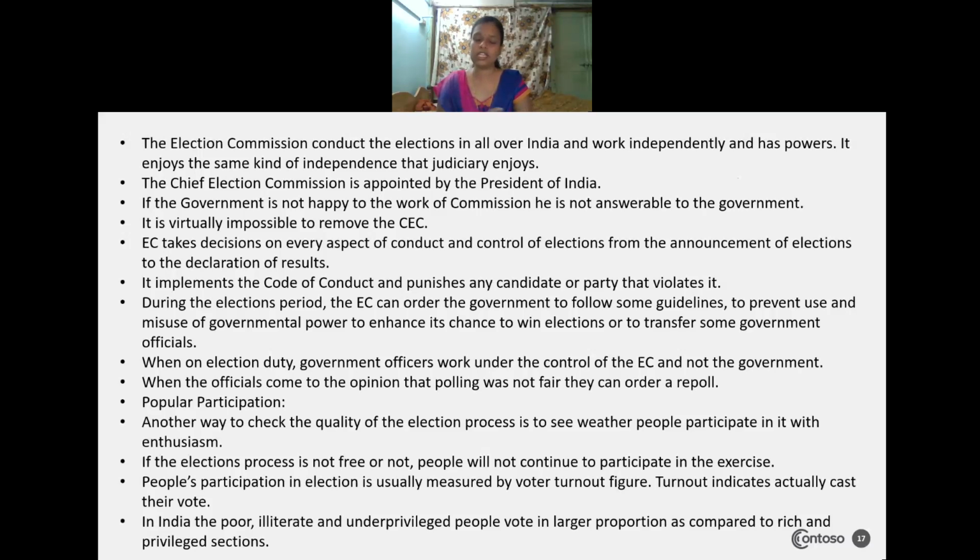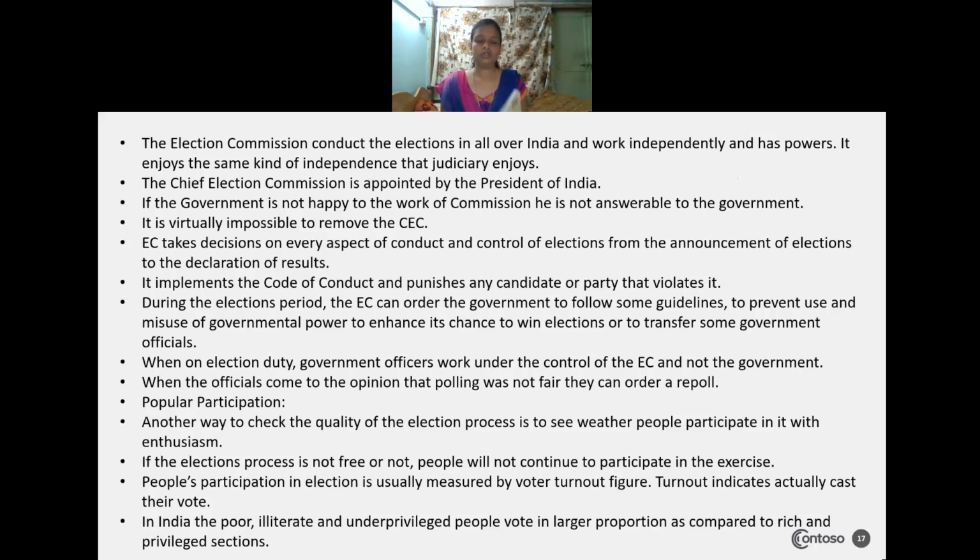It is almost impossible to remove the election commissioner if the ruling government is not happy with his or her work. So in this way, the Election Commission at present is using its power to conduct free and fair elections in the country.